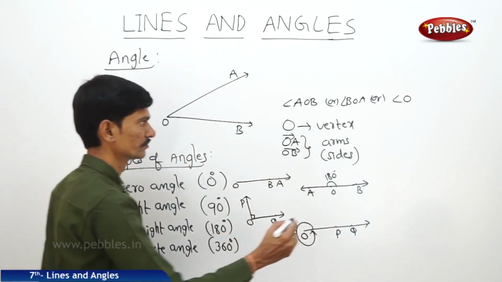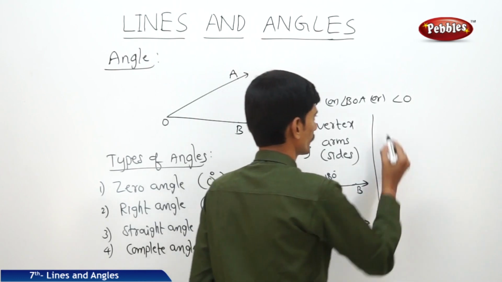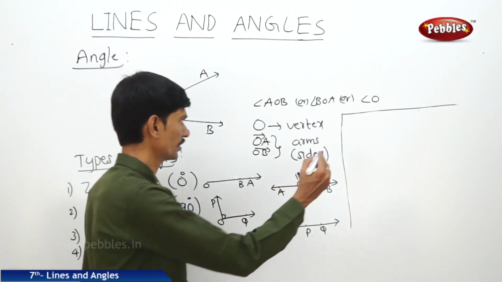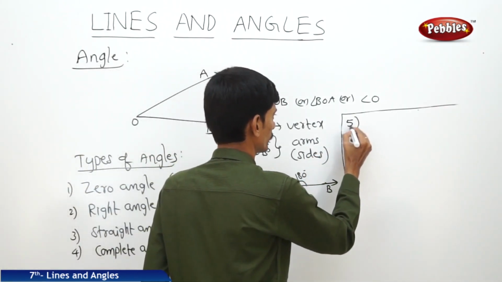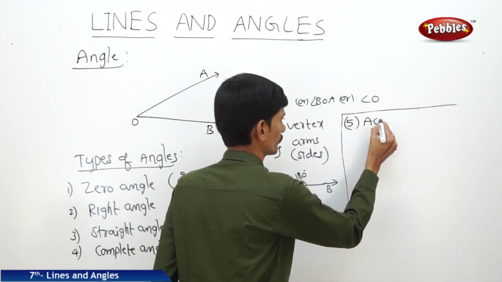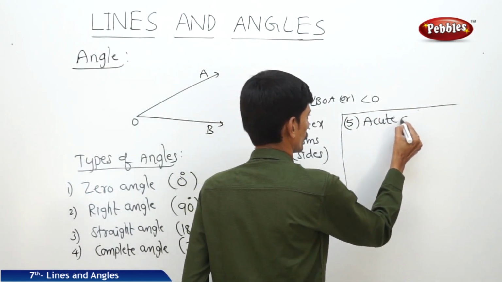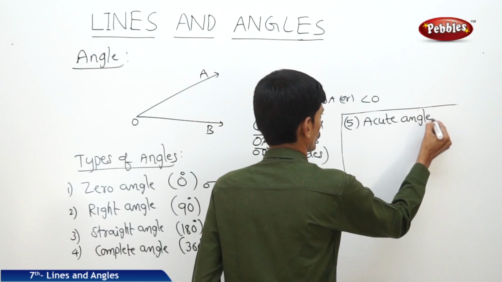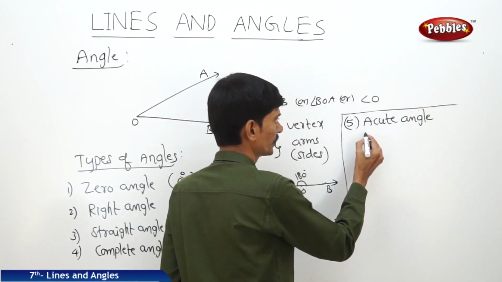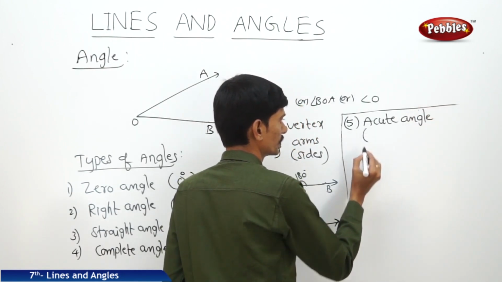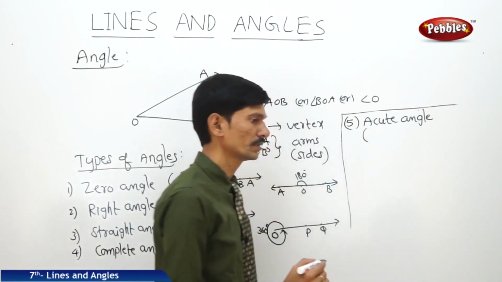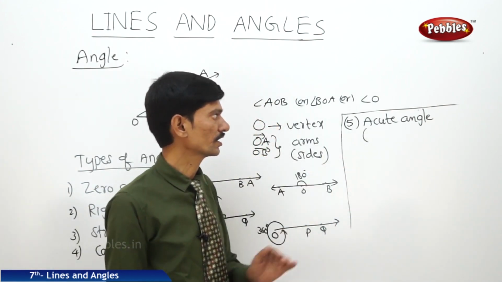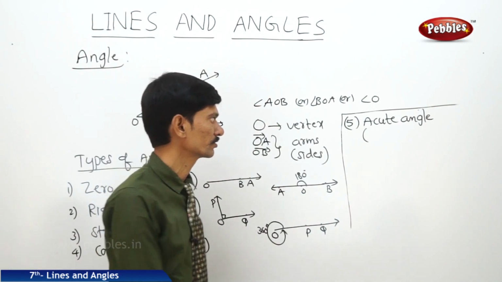Now fifth one. Now the next one is acute angle. An angle whose measure is more than 0 degrees and less than 90 degrees is called an acute angle.